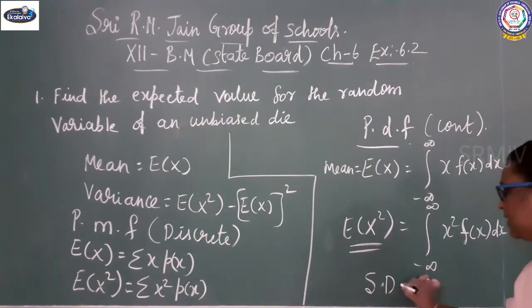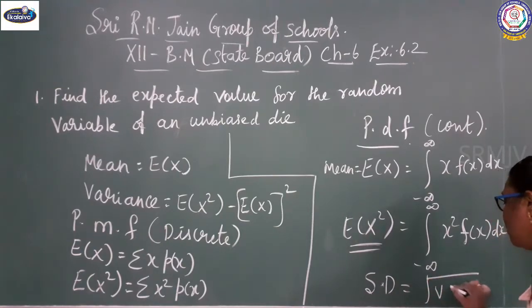Standard deviation equals the root of variance.